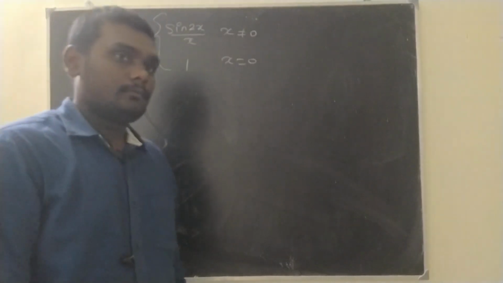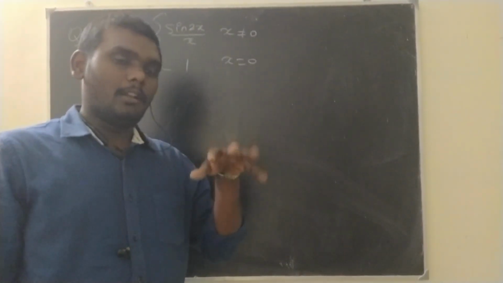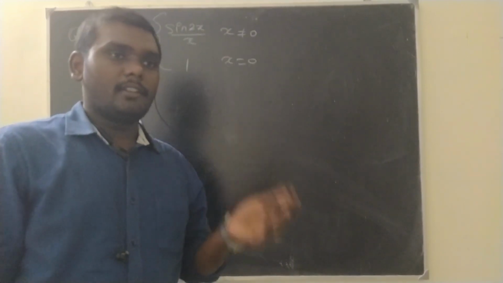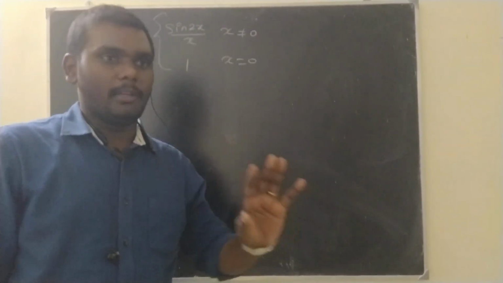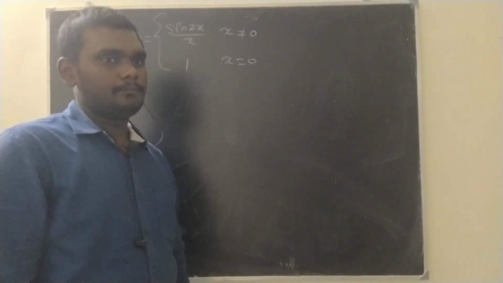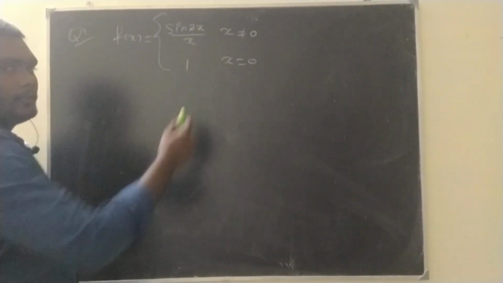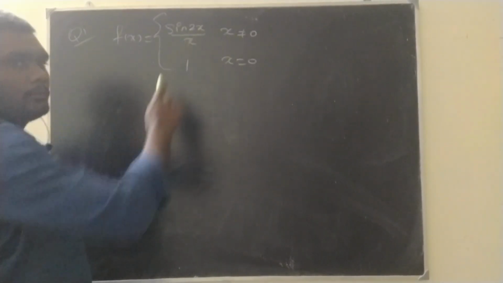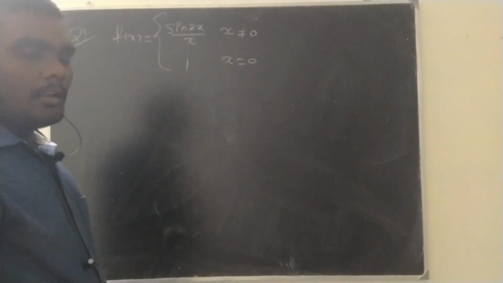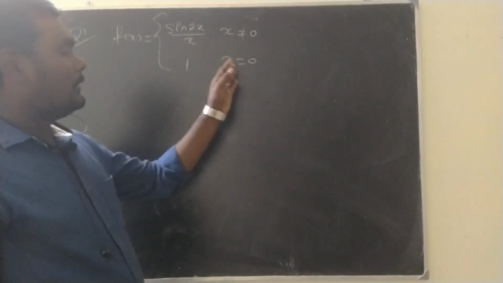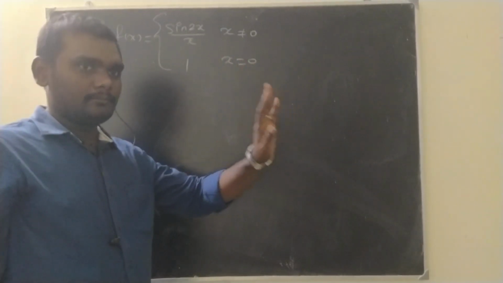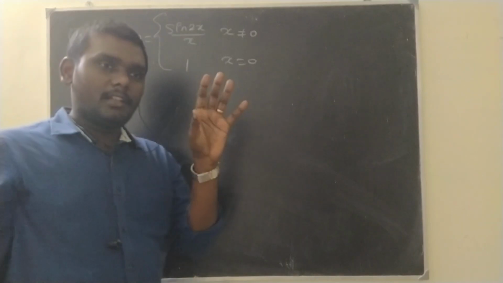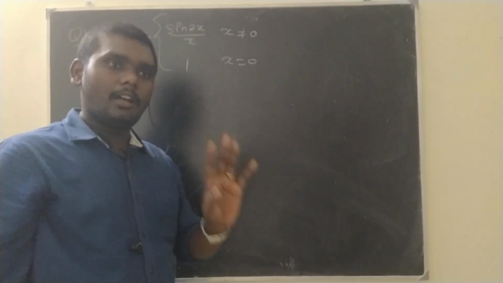We already know that all the polynomial functions are continuous, and all the trigonometric functions are continuous in their domain. So this function has two values. When x is 0, it is 1. When x is not equal to 0, it is sin 2x by x. Except 0, the continuity is there, so we need to make sure whether it is continuous at x equal to 0 or not.